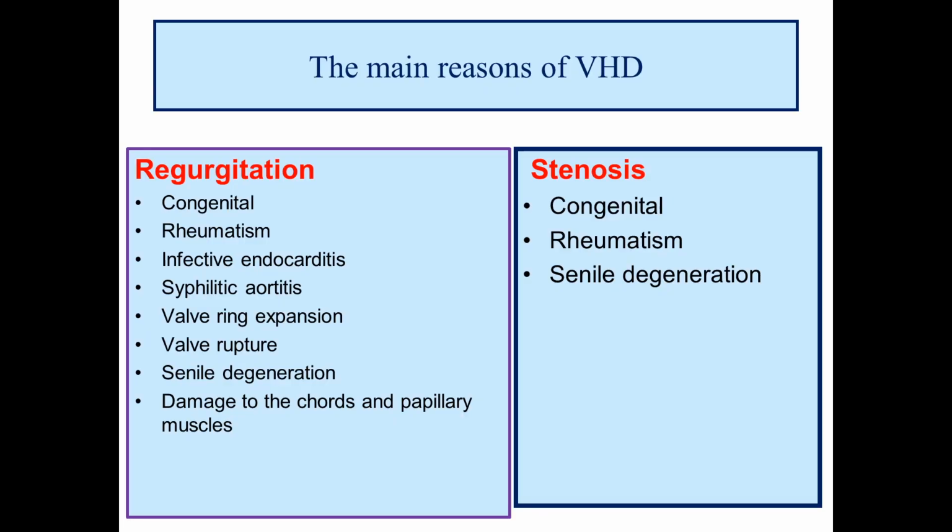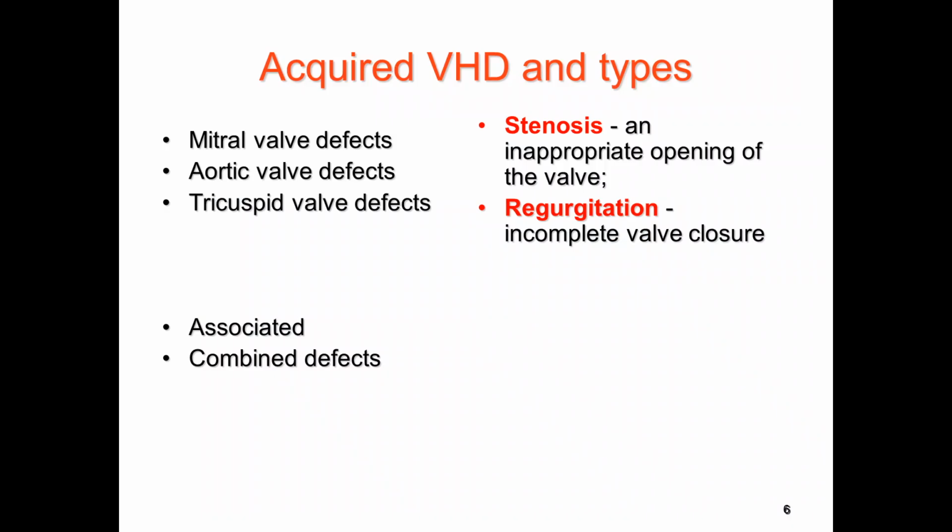Main reasons of regurgitation are congenital rheumatism, infective endocarditis, syphilitic aortitis, valve ring expansion, valve rupture, senile degeneration, and damage to the cord and papillary muscles. Main reasons of stenosis are congenital rheumatism and senile degeneration. Here are types of valvular heart disorders: mitral valve defects, aortic, tricuspid, and sometimes pulmonic, but in most cases pulmonic valve defects may be secondary. All these valvular defects may be either stenosis or regurgitation.